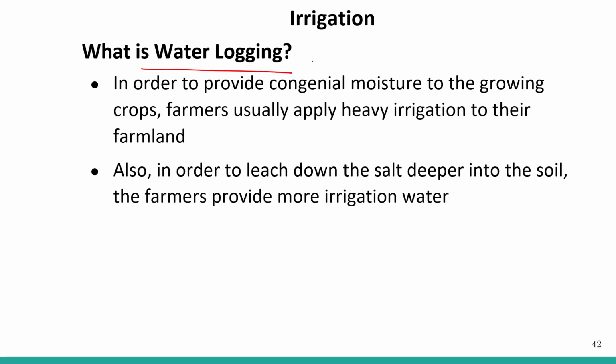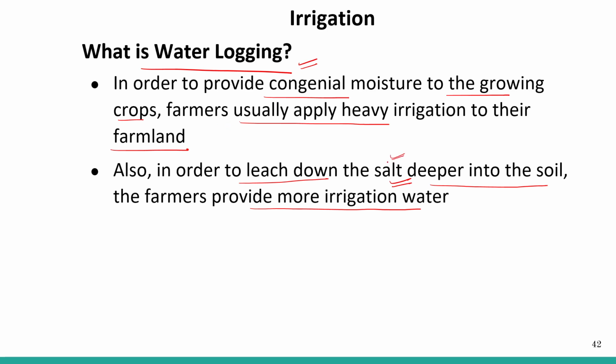Another topic is waterlogging. In order to provide congenial moisture to the growing crops, farmers apply heavy irrigation to their farmland. Also, in order to leach the salt deeper into the soil, the farmer provides more irrigation water. So we require more irrigation water, and there is a collection of water around the cropland. The farmer wants the salt not to be at the upper level. It should go deep into the soil, right? So they require water for that.